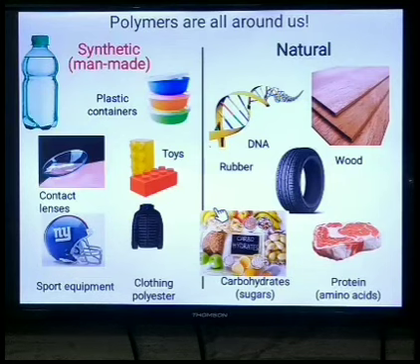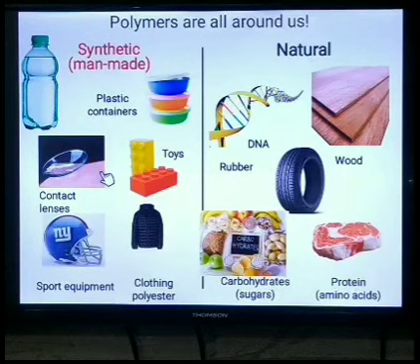See dear students, the synthetic polymers, the plastics, are used for food and beverages as containers. Polymers are also used in sports equipment, and clothing is made from polyester. Polyester is a man-made fiber. This material is warm and has no absorbency. This synthetic polymer also has medical uses, that is, it is used for medical devices like contact lenses. Other than contact lenses, it is used for making syringes and also saline bottles.